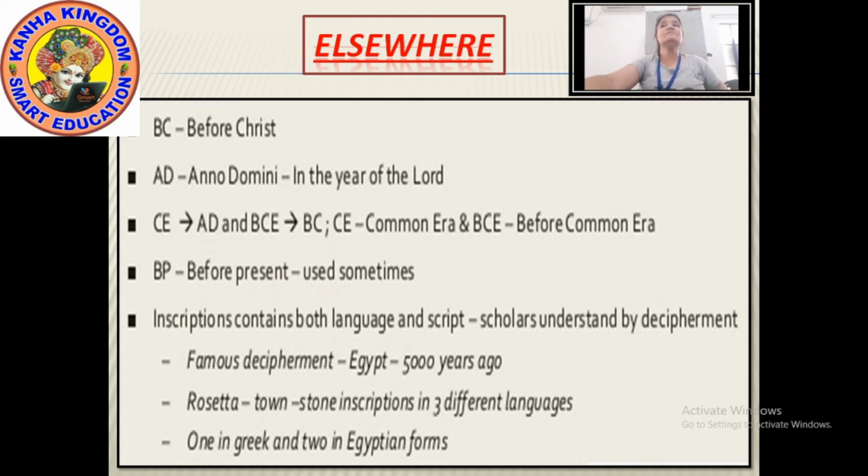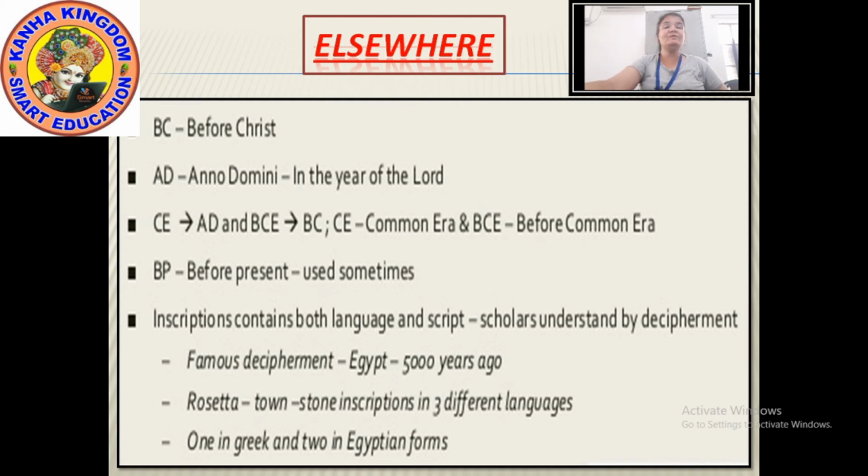One of the most famous stories of decipherment came from Egypt. That was also 5,000 years ago. Egypt is a country in North Africa, where there were kings and queens about 5,000 years ago.